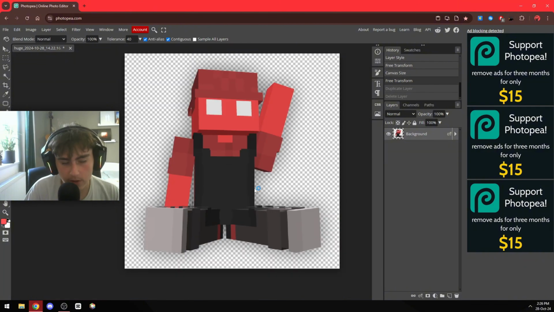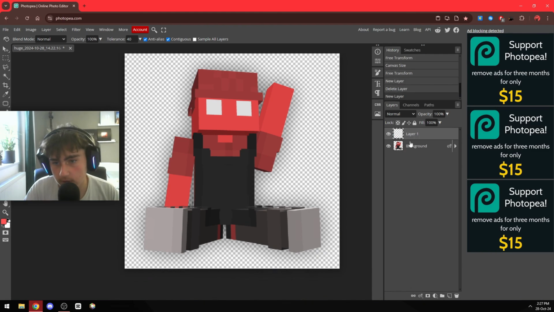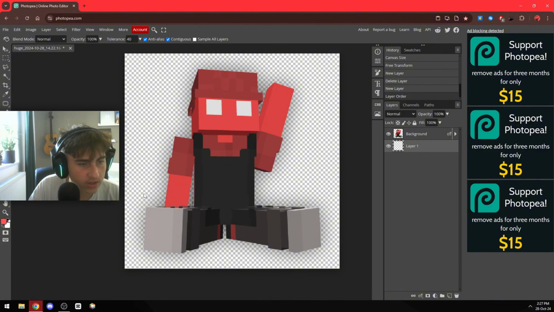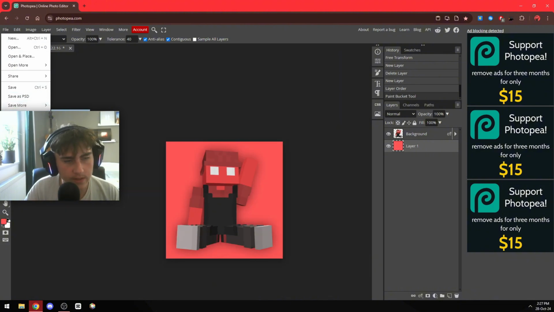Then just add whatever background you want. I'm just gonna add this solid color. So press Shift Control Alt N to add a new layer, put it behind that, and then just put the background in. Perfect. And now you have a logo. So just go over here to export as PNG and save it.